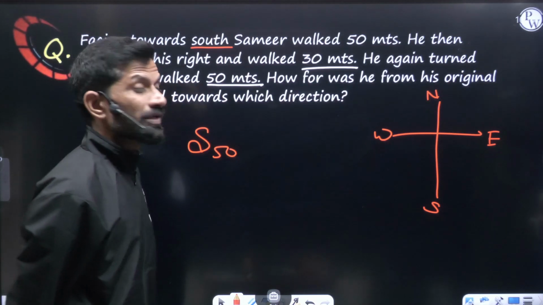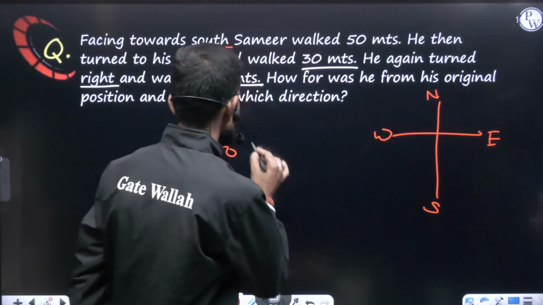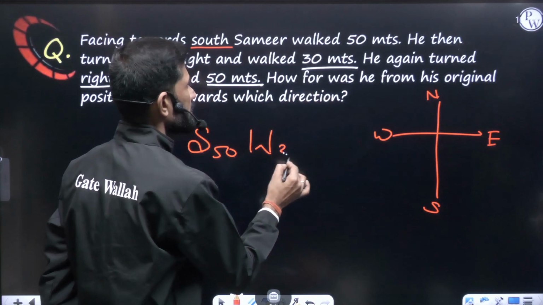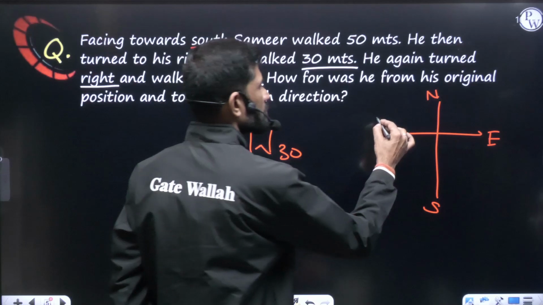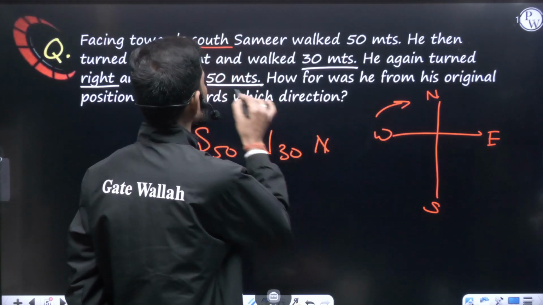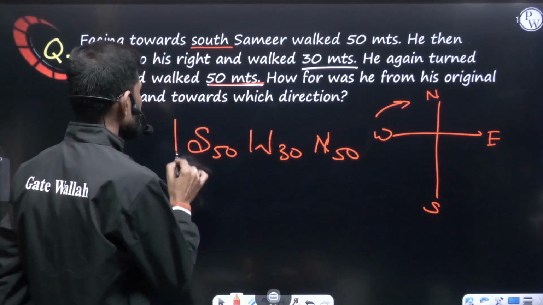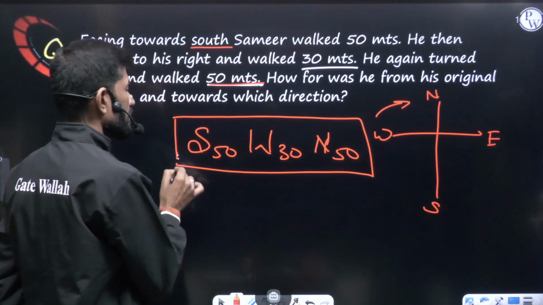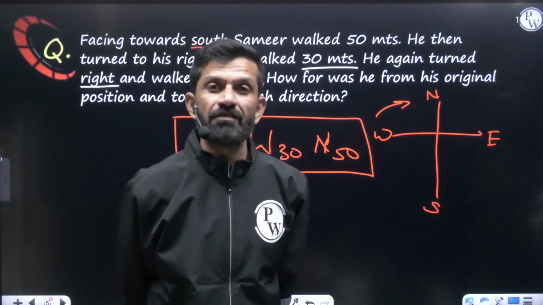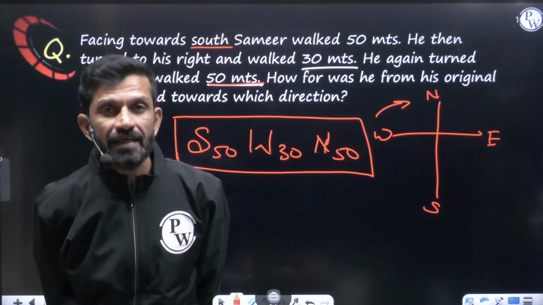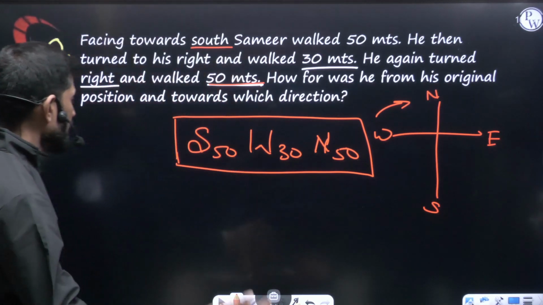He then turned to his right. From south, a person turning right means clockwise. It is west. Walked 30 meters. He then turned right again. From west, right clockwise is north, and walked how much? 50 meters. So only this is the movement he has done. With this you can answer all the questions, not only these two, all the varieties of question which are asked in the direction topic. Now first of all, we'll understand what are the varieties of question they can ask you.